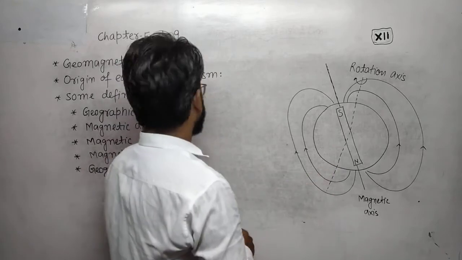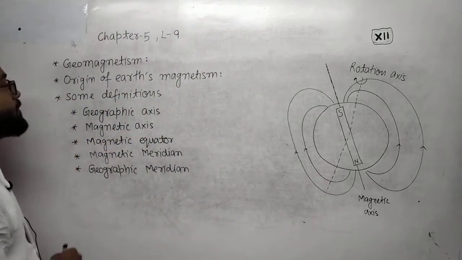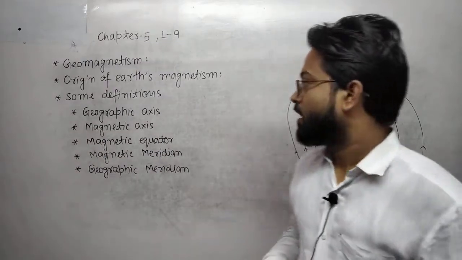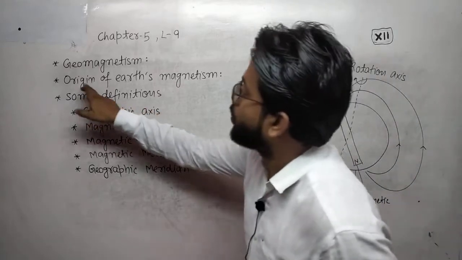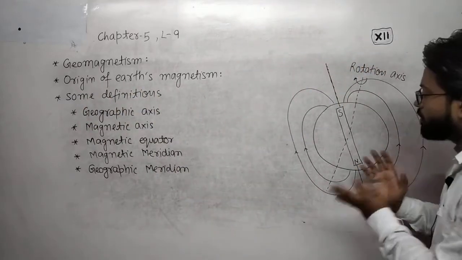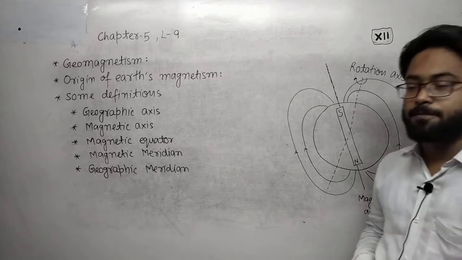We know that earth behaves like a magnet, but what is the origin of earth's magnetism, meaning how does earth become a magnet?